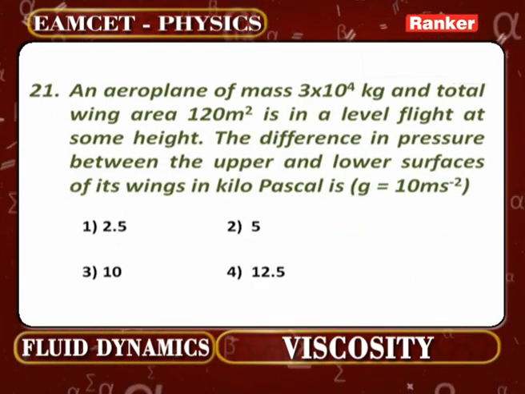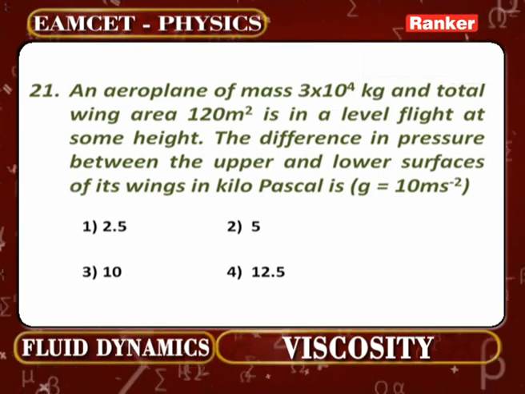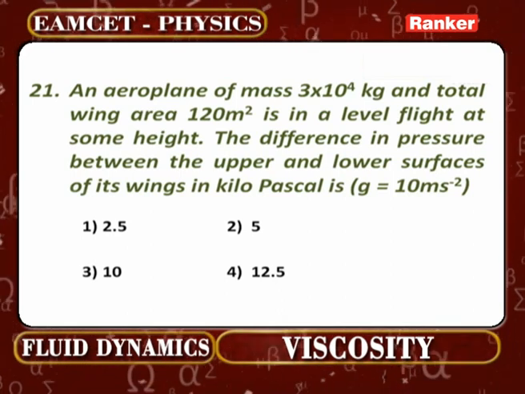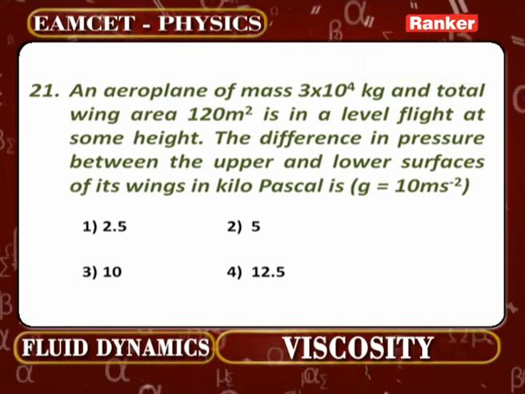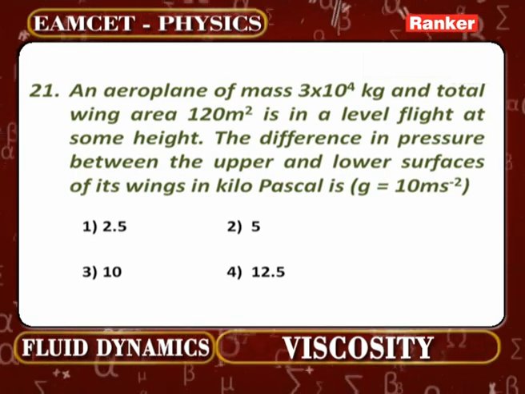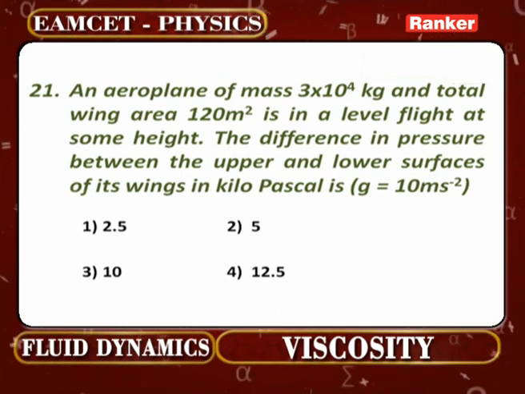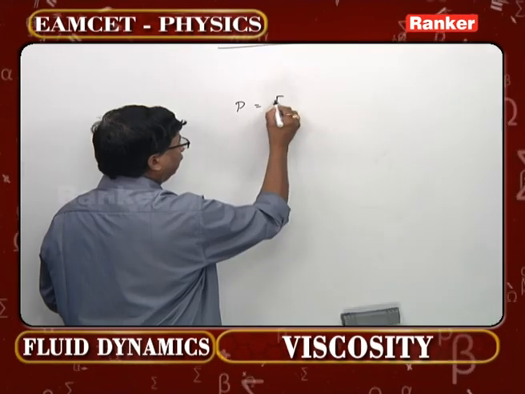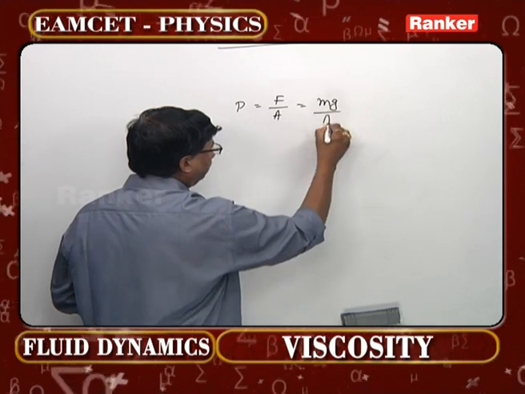That is question number 21. An aeroplane of mass 3 into 10 power 4 kg and total wing area 120 meter square is in a level flight at some height. The difference in pressure between the upper and lower surfaces of its wings in kilopascal. Very simple concept. Pressure is nothing other than force per unit area. That is the formula for us. Force in this case is mg by A.